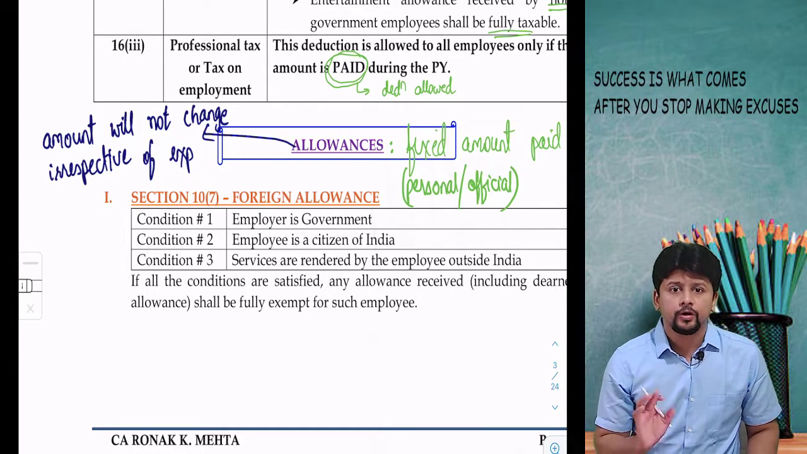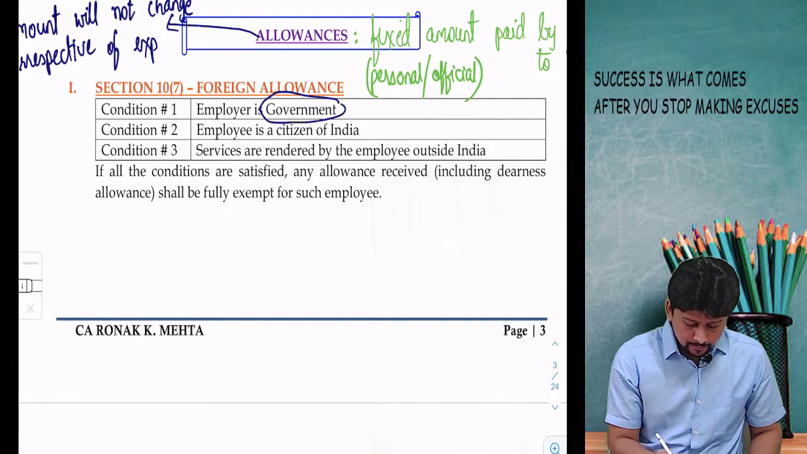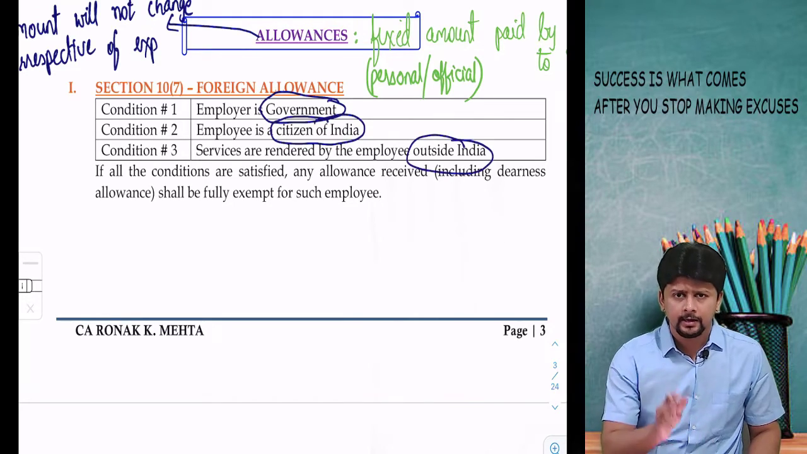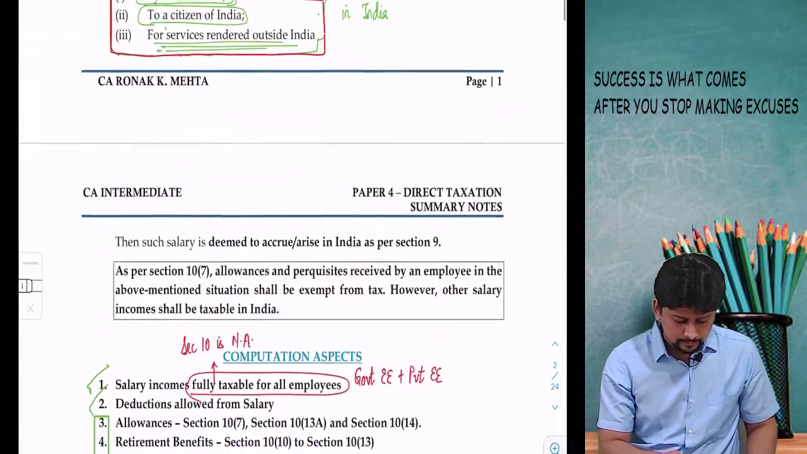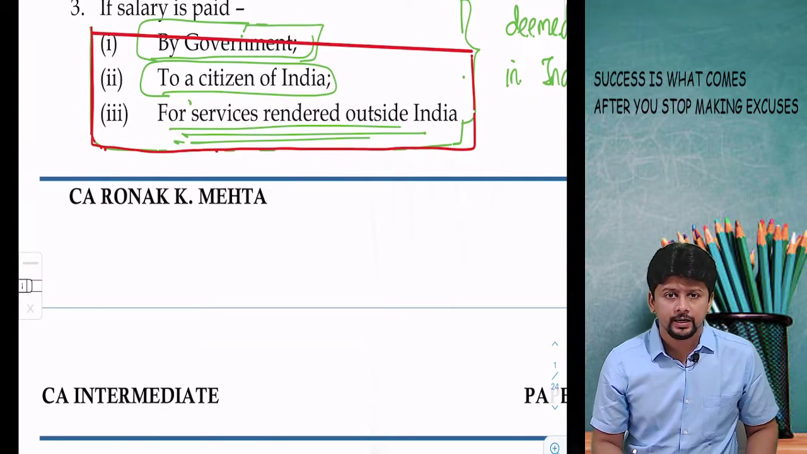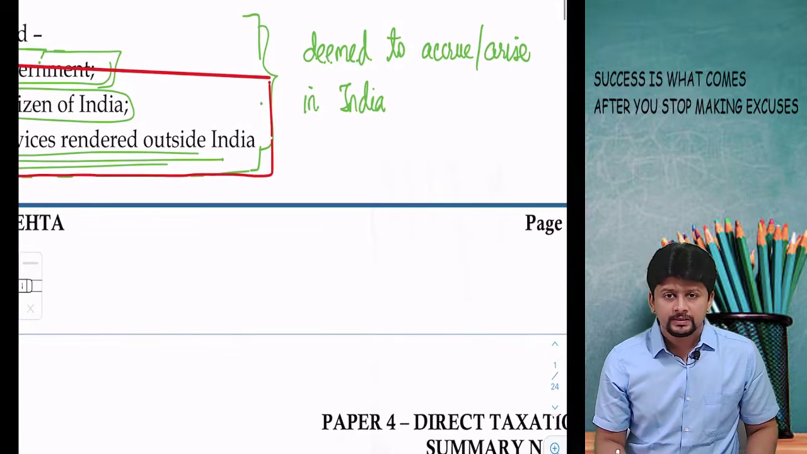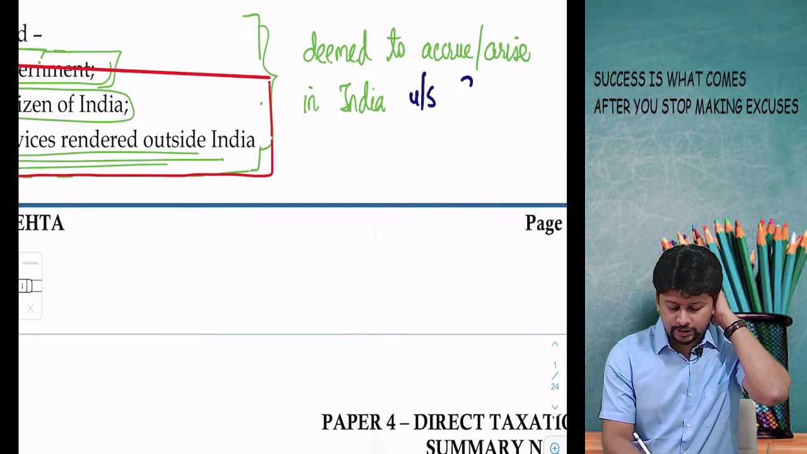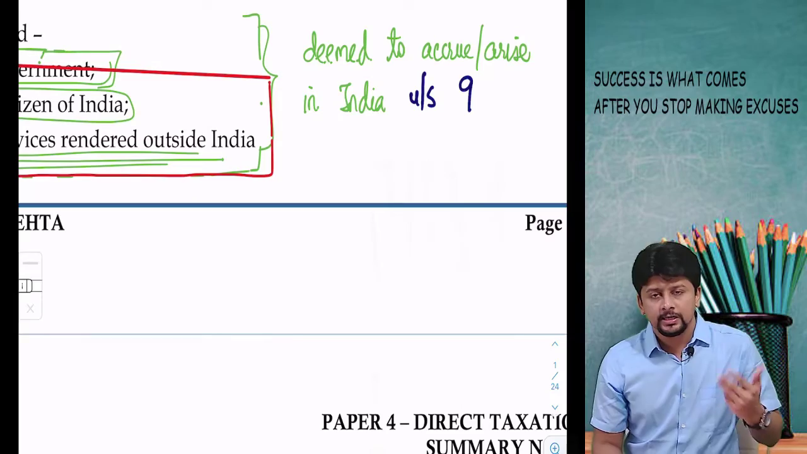Situation number 1, foreign allowance, section 10(7). Employer is Government of India, employee is a citizen of India, services are rendered outside India. We just saw something like this earlier. If salary is paid by Government of India to a citizen of India for services rendered outside India, salary is deemed to accrue or arise in India. This is as per section 9. And if it is deemed to accrue or arise in India as per section 9, it should be taxable.